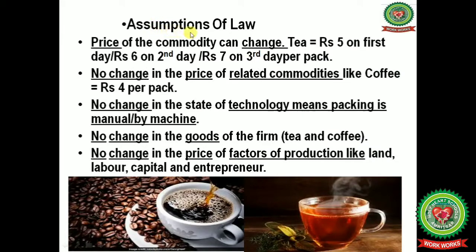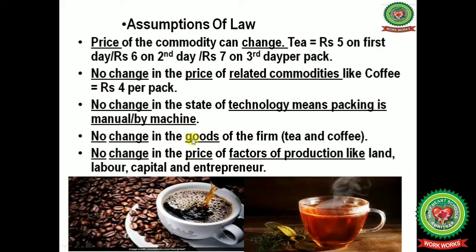Next, we will discuss the assumptions of the law. Price of the commodity can change, meaning the price of tea is worth rupees 5 on the first day and it can change to rupees 6 and also to rupees 7. Next, no change in the price of related commodities like coffee. It is worth rupees 4 per pack, so it remains the same. Next, no change in the state of technology, meaning packing is done manually or by machines. Only one technology will be adopted.